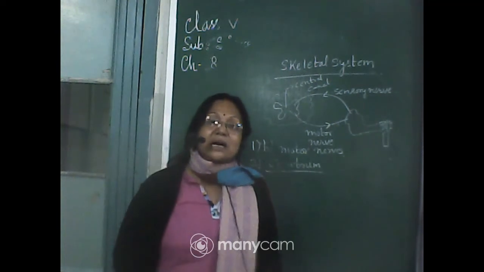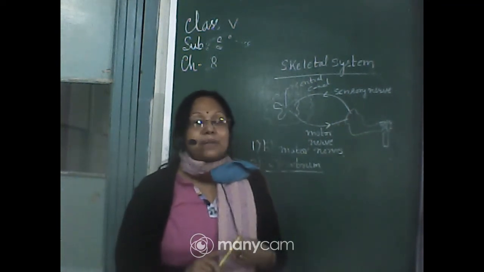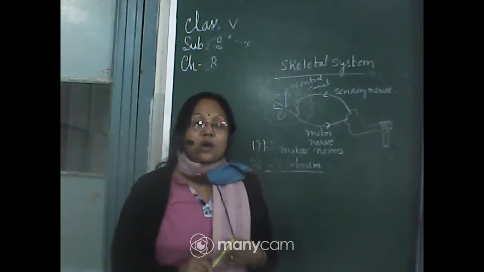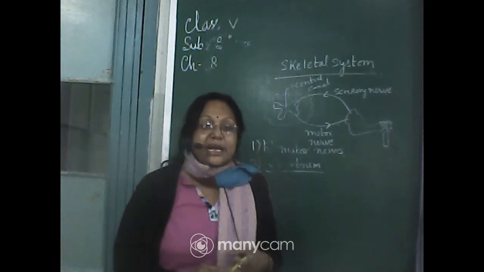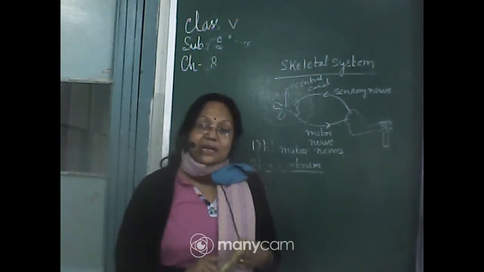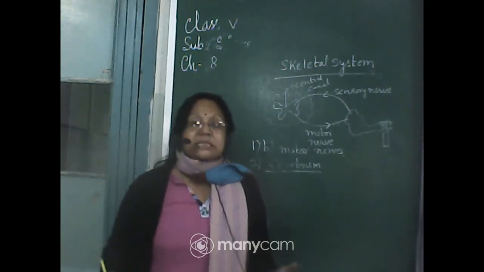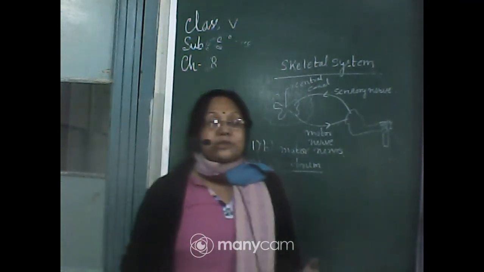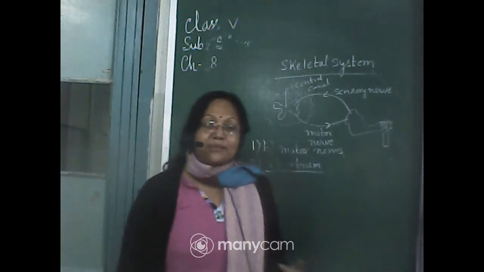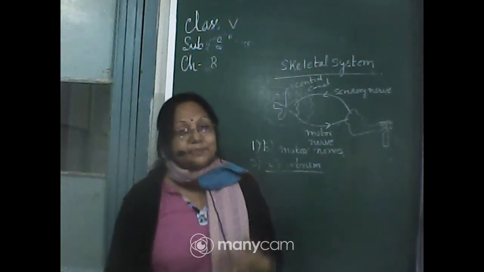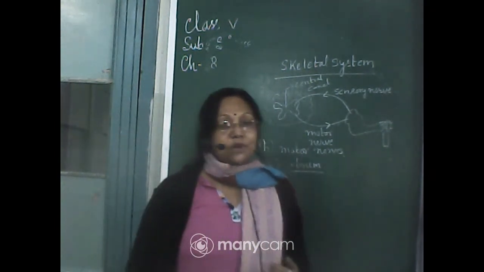And what about the medulla oblongata? Medulla oblongata controls all the involuntary actions or involuntary muscles, like the intestine and the urinary muscles, so the urinary bladder. These are all controlled by our medulla oblongata. Even the heartbeat is controlled by the medulla oblongata.